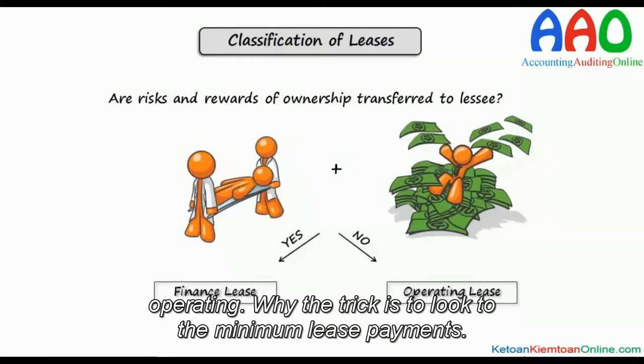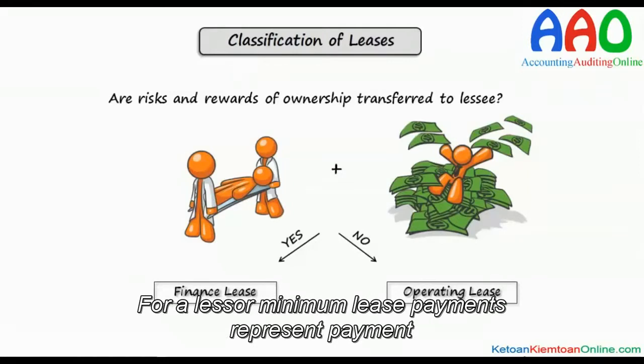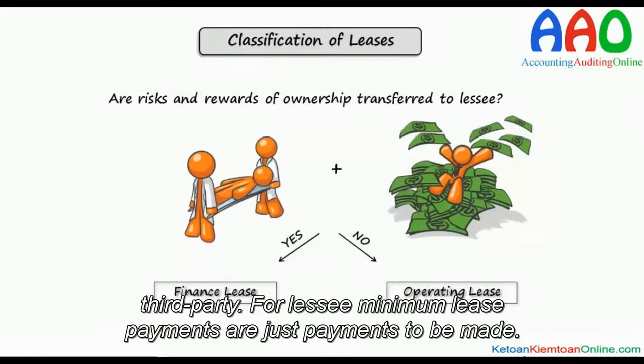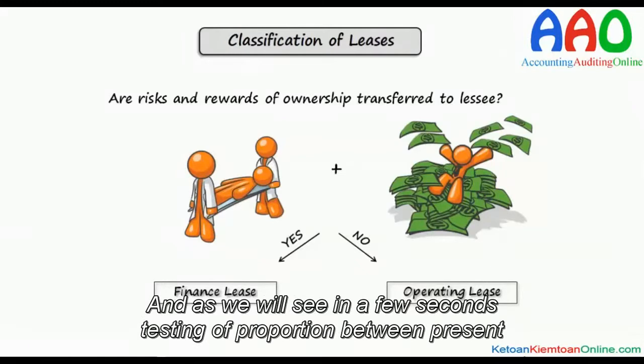Why? The trick is to look to the minimum lease payments. For lessor, minimum lease payments represent payments by lessee plus guaranteed residual value by third party. For lessee, minimum lease payments are just payments to be made.